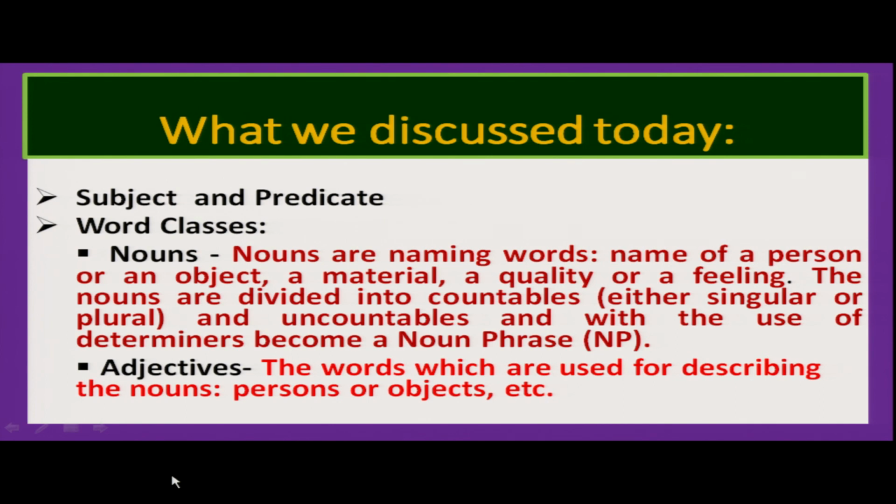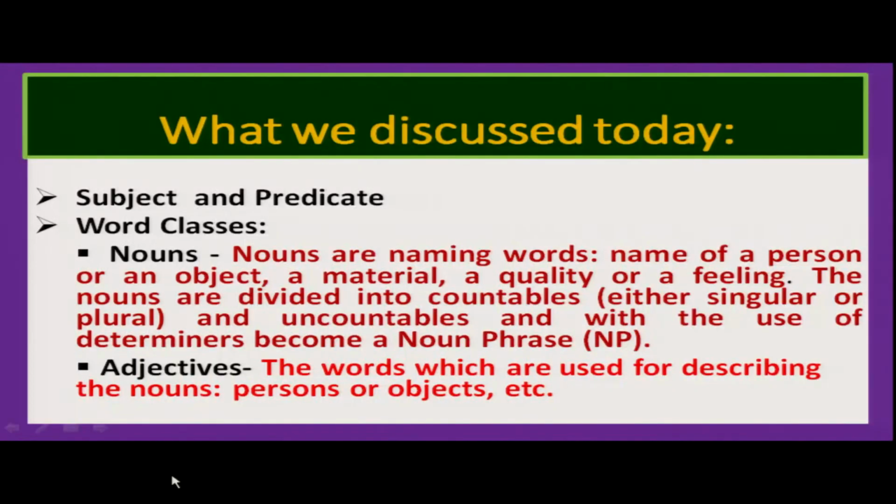And with the use of determiners, the nouns become noun phrases. If I say book is a noun and I use a before book, a book, that's a noun phrase. If I say pen and I say my pen, that is a noun phrase.